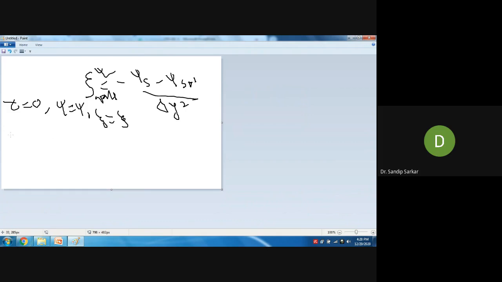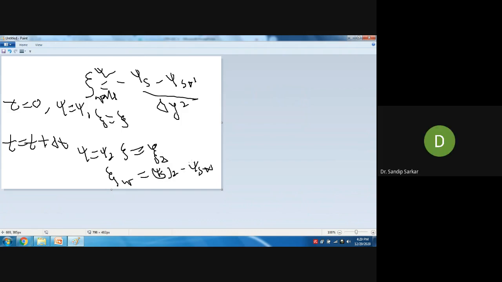Now at time t equal to t plus delta t, you have solved the vorticity and stream function equation. Then your psi will be psi 2 and zeta will be zeta 2, say. That means your psi and zeta are changed. So if your psi and zeta are changed, that means your zeta at the wall will also be changed. Again, zeta at the wall you have to calculate with psi s at 2 minus psi s plus 1 at 2 by delta y square. Does that make sense?